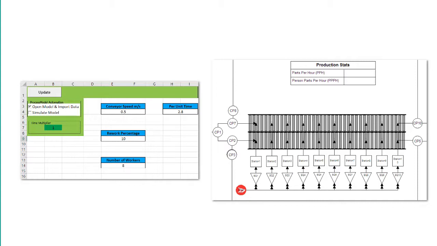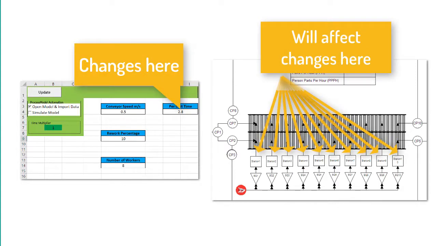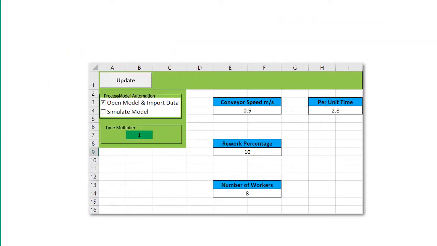Changes made on this page can affect many parts of the model. For example, one time change here can affect 50 changes here. The interface took 6 minutes to create and link into the model.